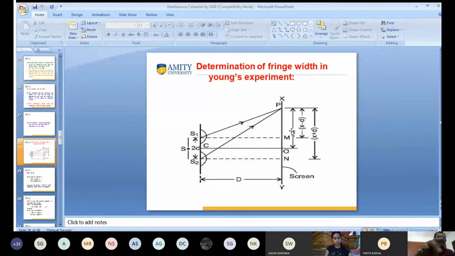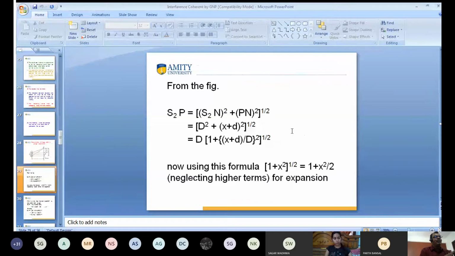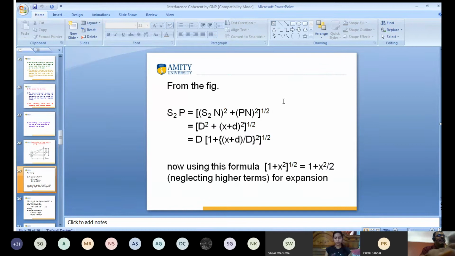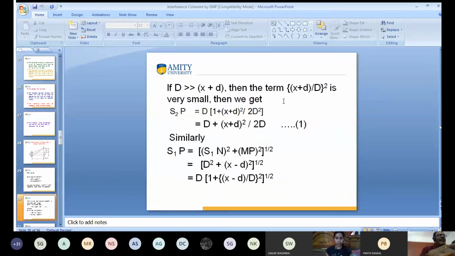So from the figure, S2P, you write here like this, S2P squared is equal to S2N squared plus NP squared. Yes or no? According to Pythagoras theorem. So S2N squared plus NP squared, I solve this one. We get this value. Again, we get this value if capital D is very large. So S2P is equal to capital D plus X plus d whole square divided by 2D. This is equation number 1. Okay?